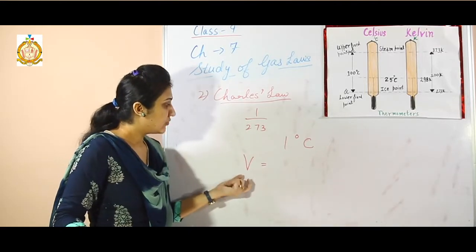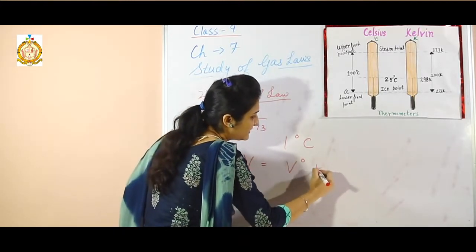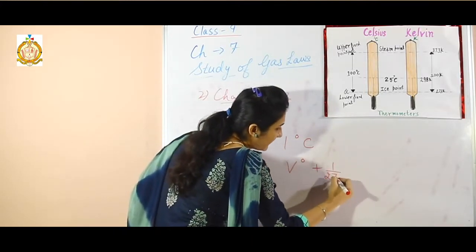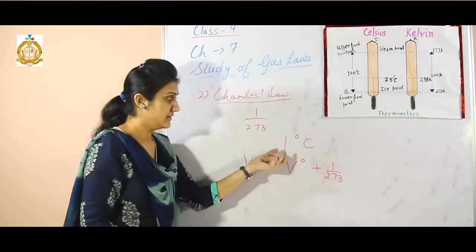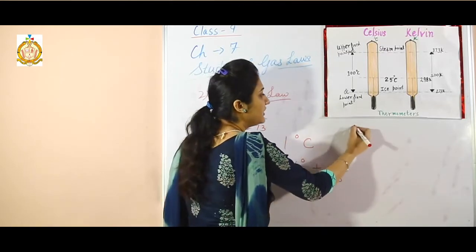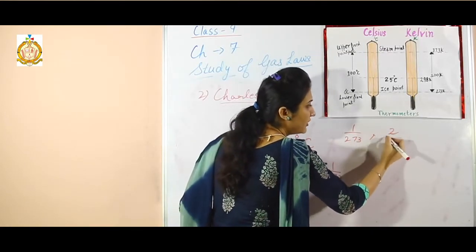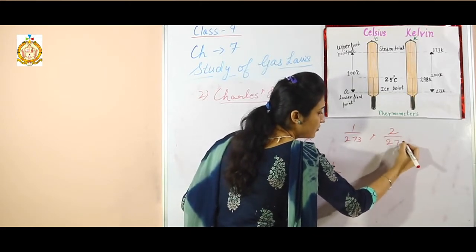He said that volume change is equal to the initial volume plus 1/273 for each degree rise or fall in temperature. So if it is 1 degree, we can write 1/273. If it is 2 degree, we can write 2/273.